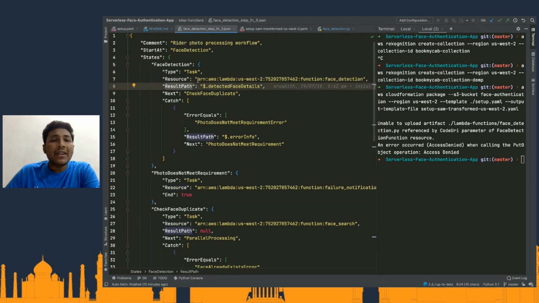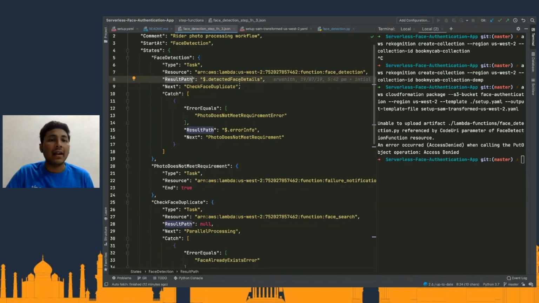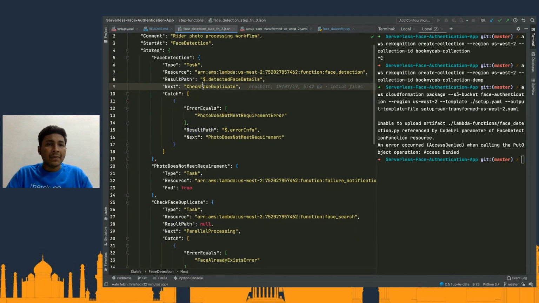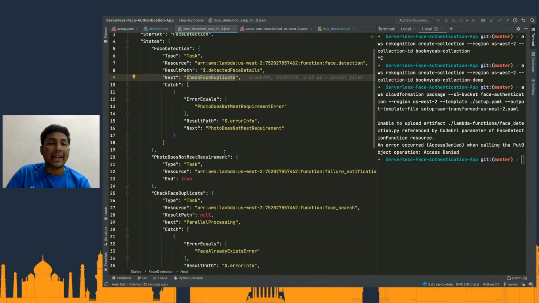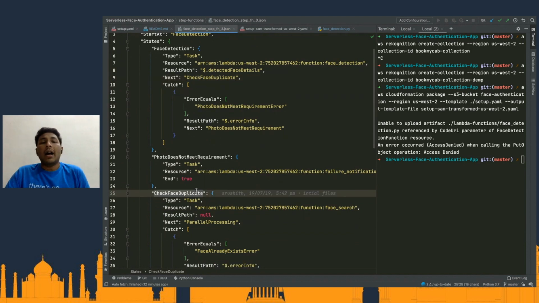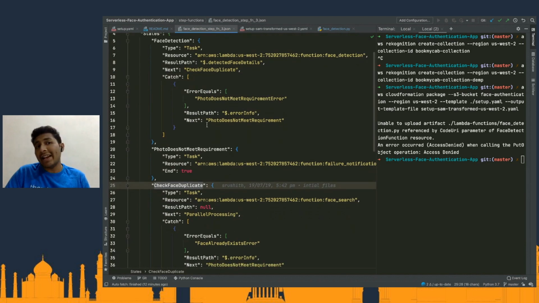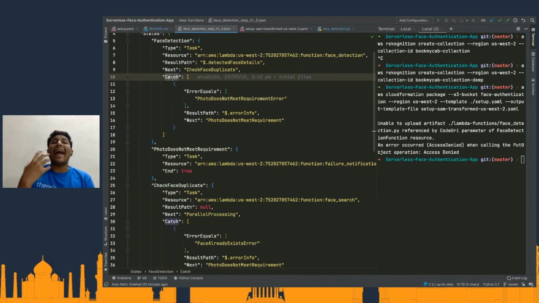Now, the response of this Lambda function is what is configured here, in case you want to pass this result to the next Lambda function and stuff like that. So once this is done, I will be using the check face duplicate as the next task, which is this one. But before I get there, this is what I was talking about, the catch.